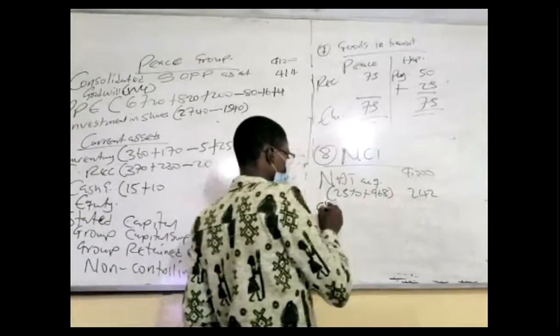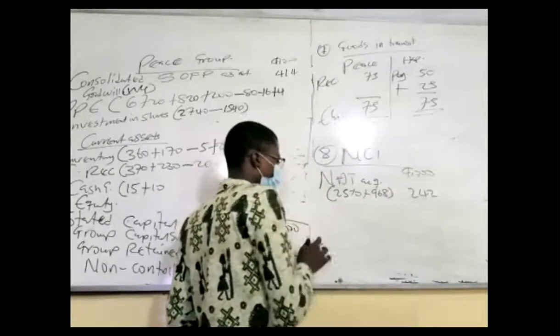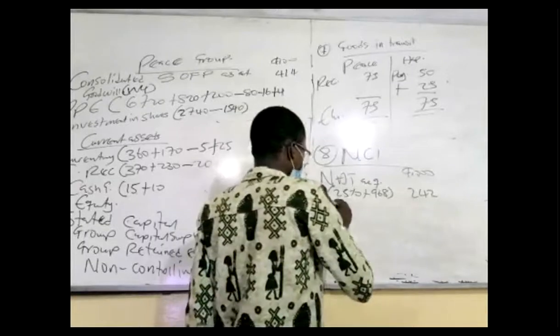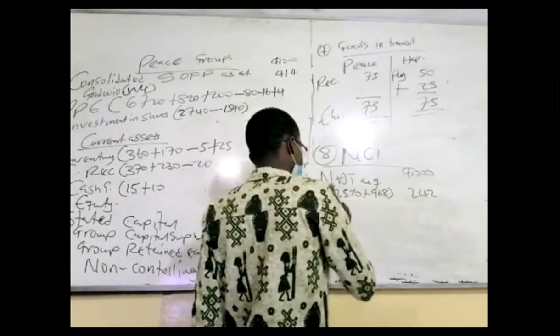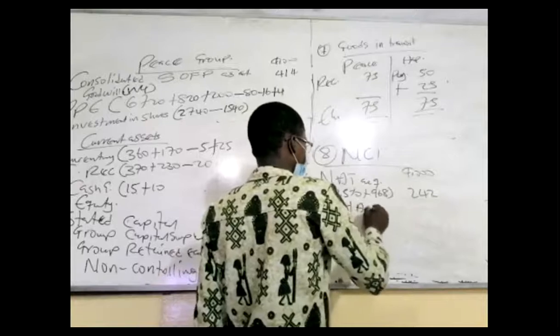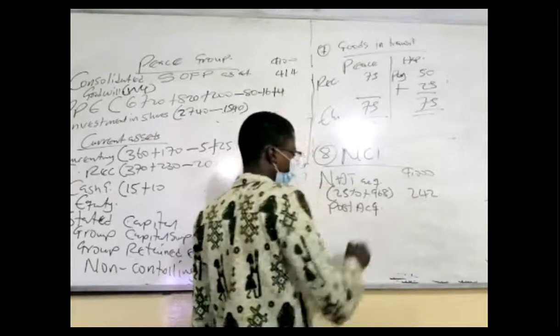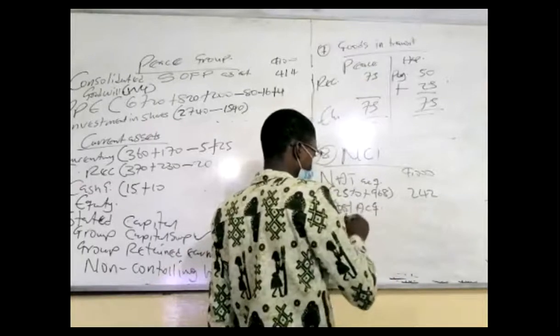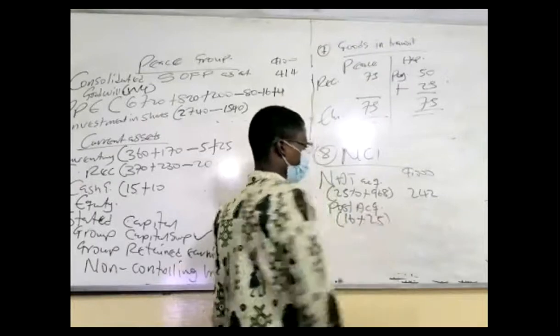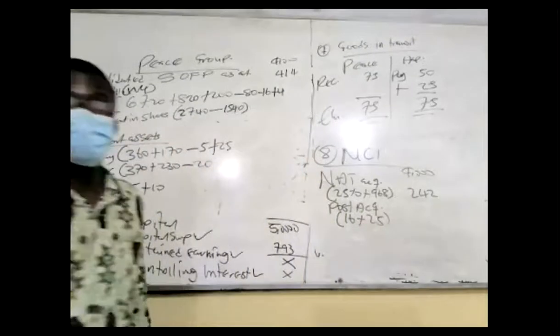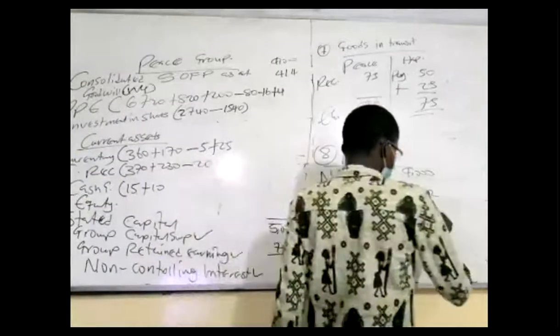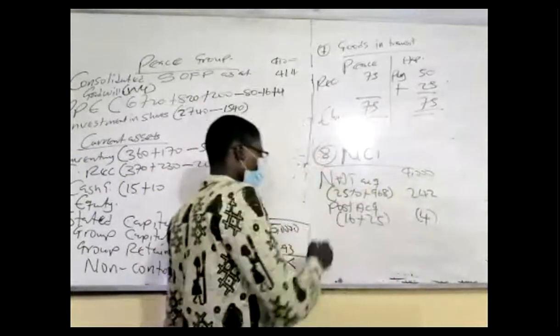So changes in post-acquisition results. Open a bracket. It's negative 16, right? Times 25%. That will give us 4, right? The negative 4. Good.